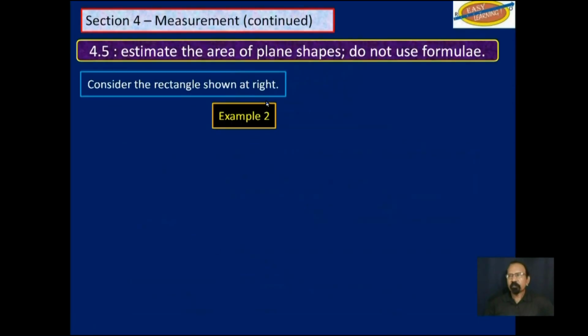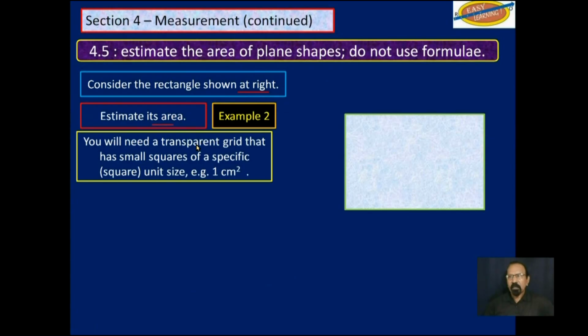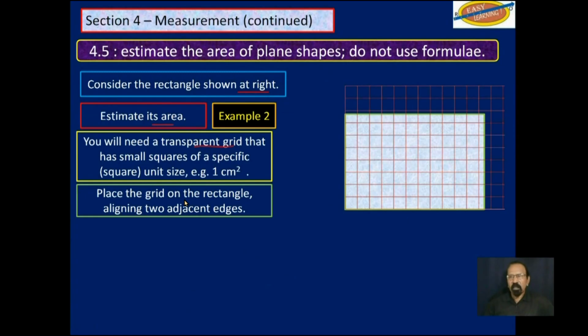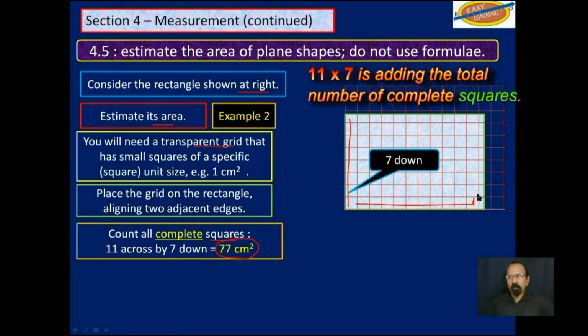Example 2. Consider the rectangle shown at right, this rectangle. Estimate its area. So we need that transparent grid. We place it on this edge here. So 2 sides are lined up. Then we count all complete squares. There are 7 going down and 11 going across up to here. So we multiply 11 by 7, we get 77.